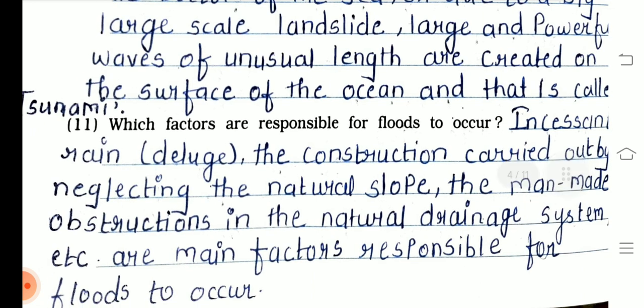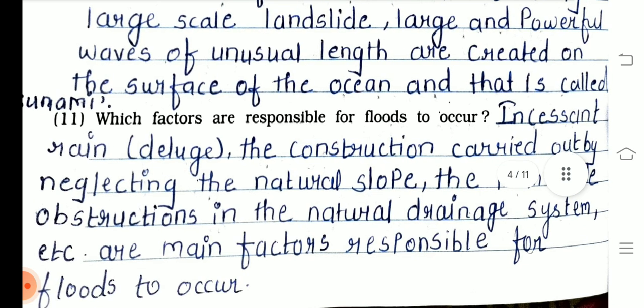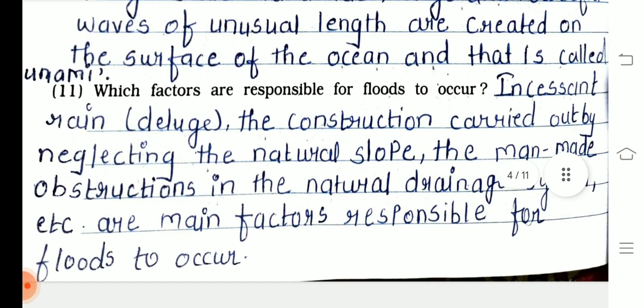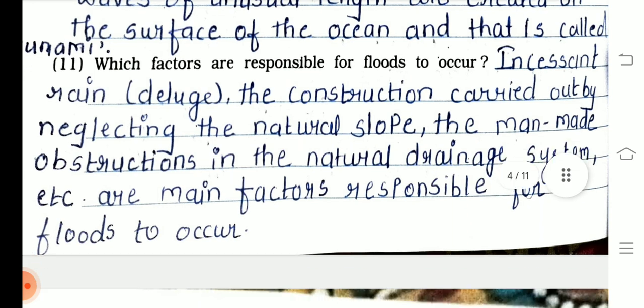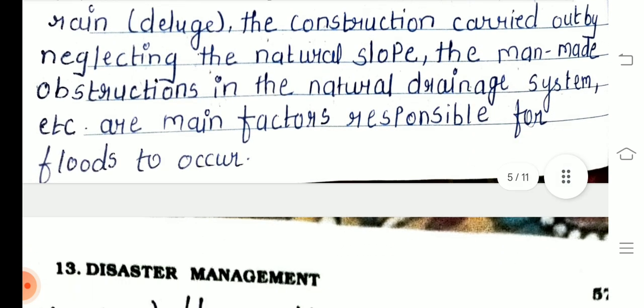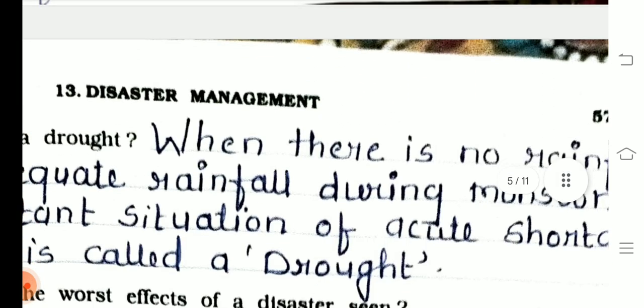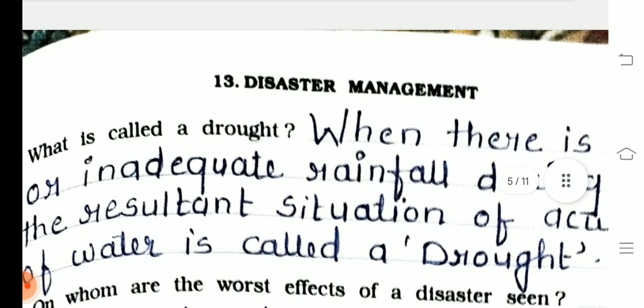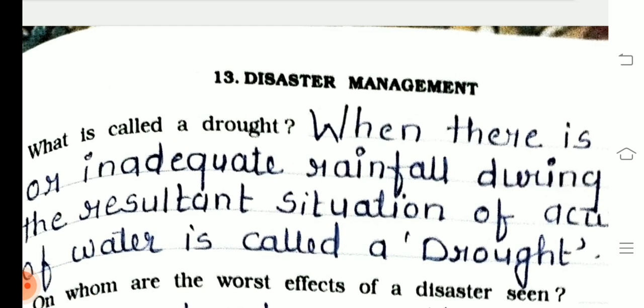Last, 11th one, which factor are responsible for flood to occur? Incessant rain, the construction carried out by neglecting the natural slope, the man-made obstructions in the natural drainage system, etc. are the main factors responsible for the floods to occur. Next one, what is called droughts?